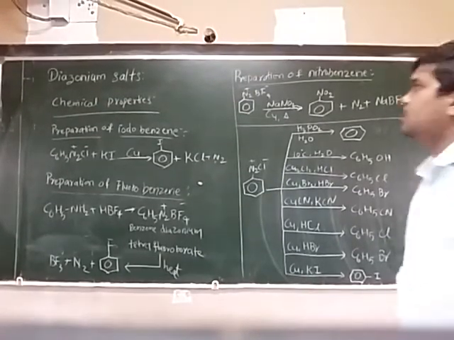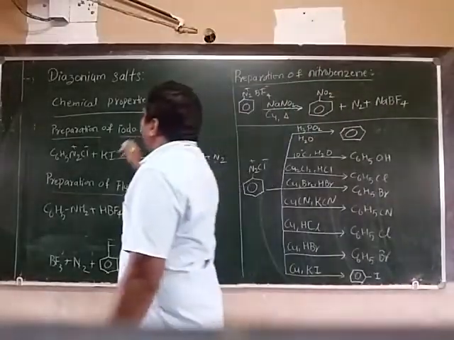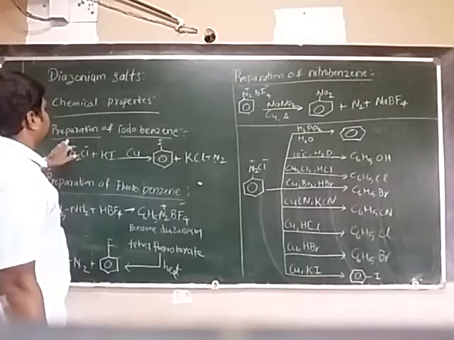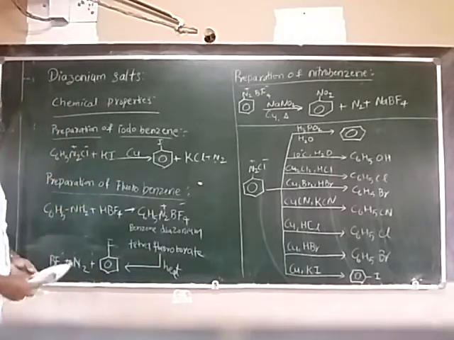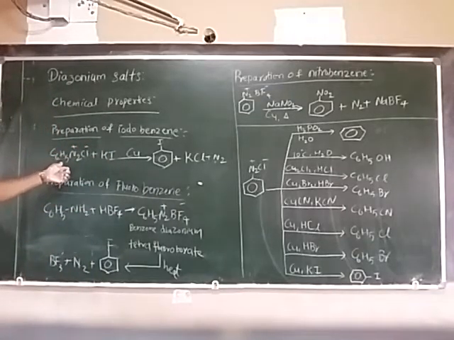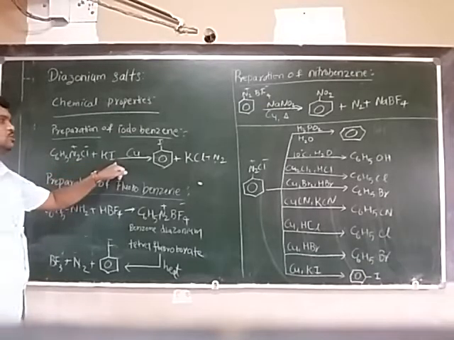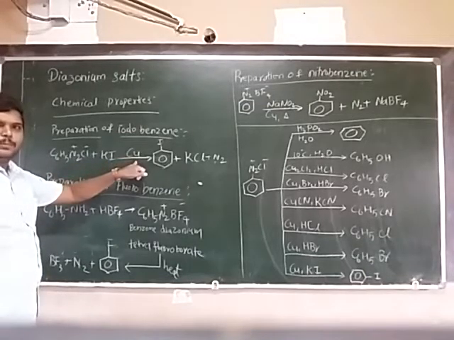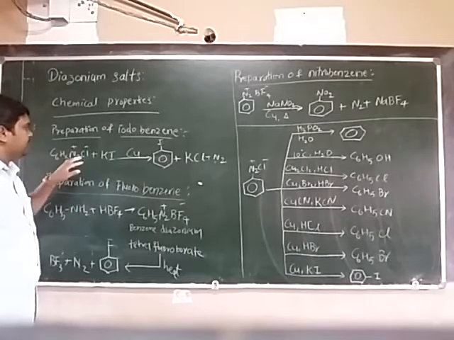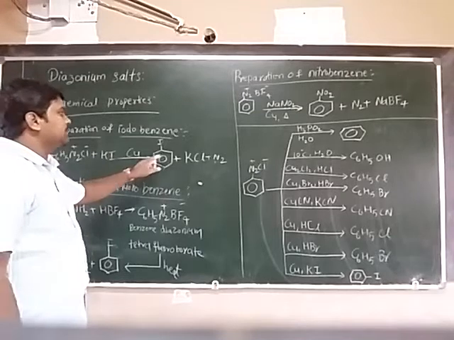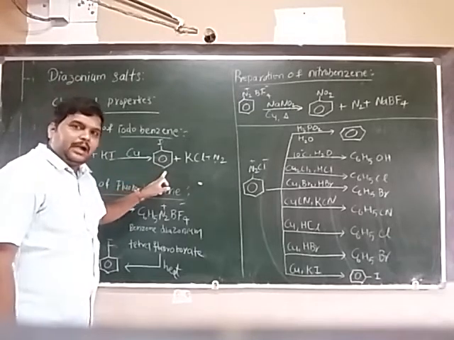Okay, now we will see a few more chemical properties. Preparation of iodobenzene. Iodobenzene is prepared when benzene diazonium chloride reacts with potassium iodide in the presence of copper. Benzene diazonium chloride reacts with potassium iodide, copper, leads to the formation of iodobenzene.